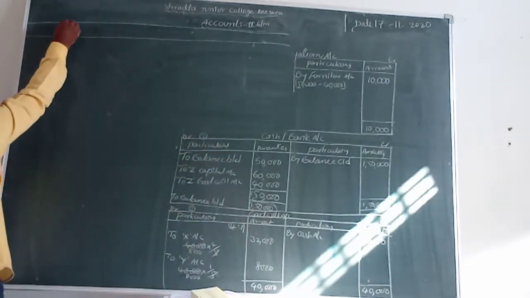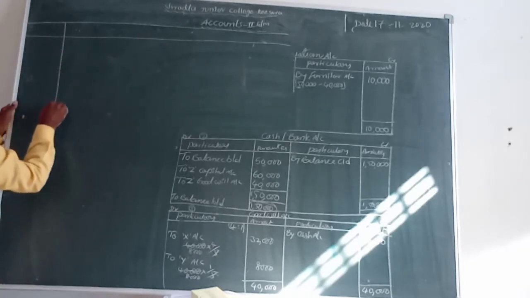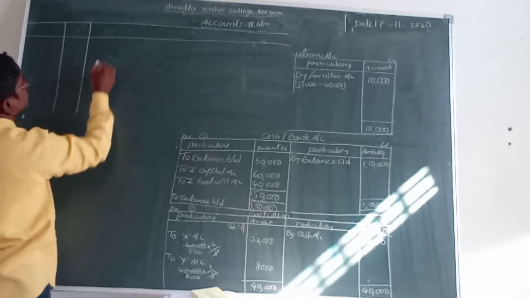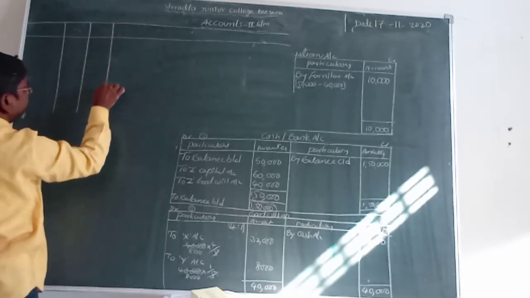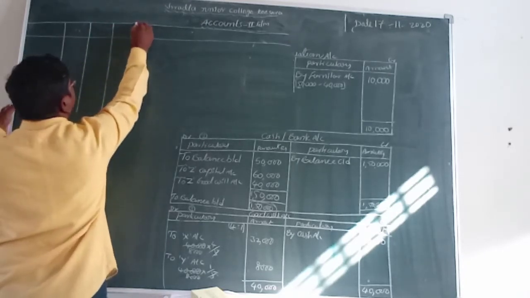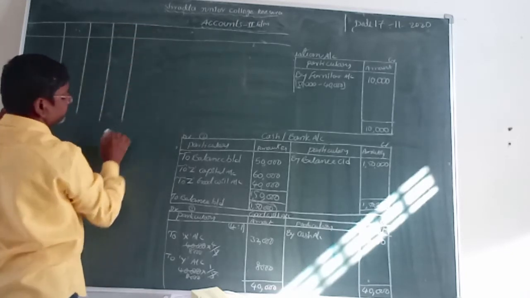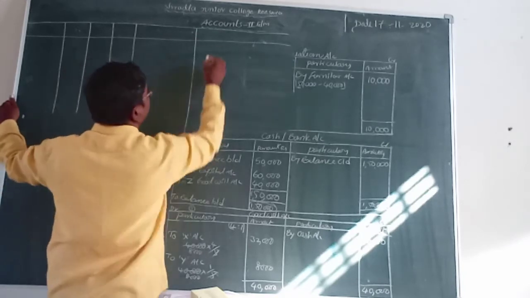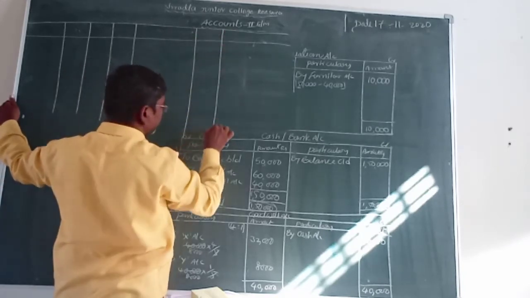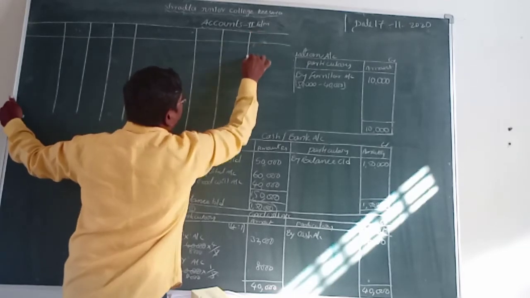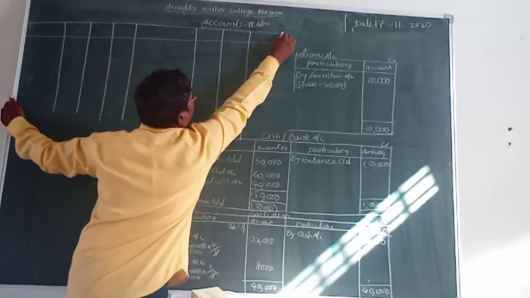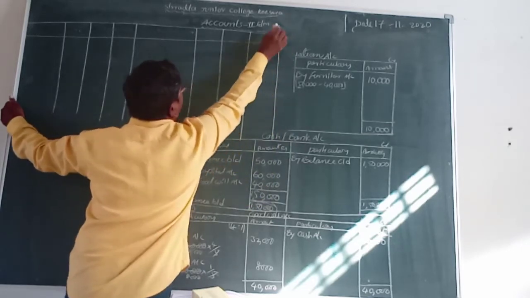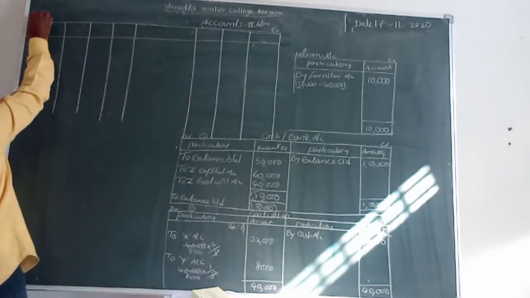Okay, the first column is particulars: X, Y, Z. And once again, particulars: X, Y, and Z. Here is the credit and here is the debit.